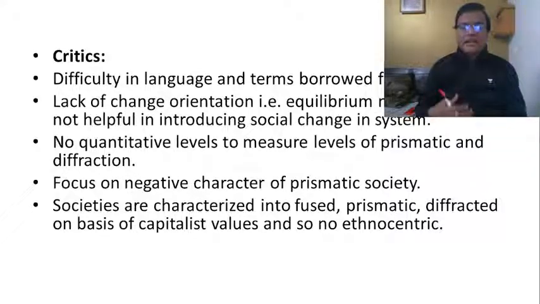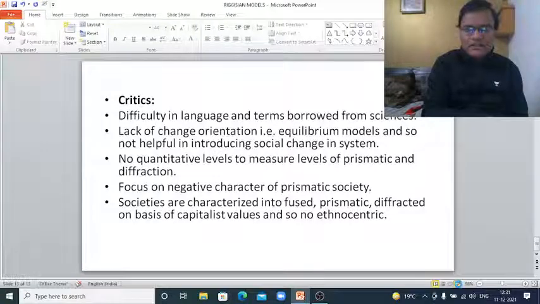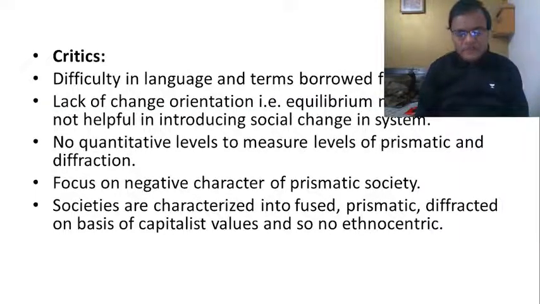He defined a diffracted society on the basis of his understanding of America. And this is where the problem with Riggs is. At the end of the day, Riggs' prismatic model is facing these problems in the form of looking at things only from the perspective of America.